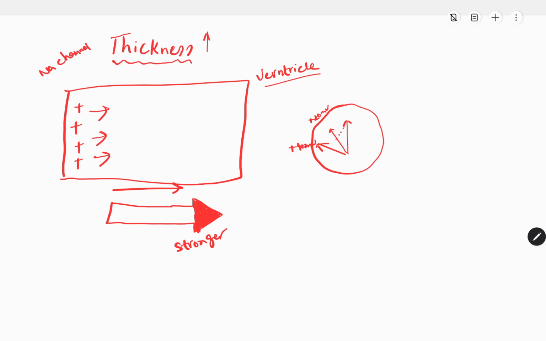So there will be more vectors, and the overall resultant vector will be much greater as compared to the atria. How will we be able to detect that the vector is bigger? The main thing that differentiates is the galvanometer. In the case of the atria, let's consider the galvanometer was showing positive 20 when there was depolarization, but in this case the galvanometer will show positive 40, because the vector is bigger and more prominent as compared to the atria. So when thickness increases, the galvanometer will show a bigger reading.